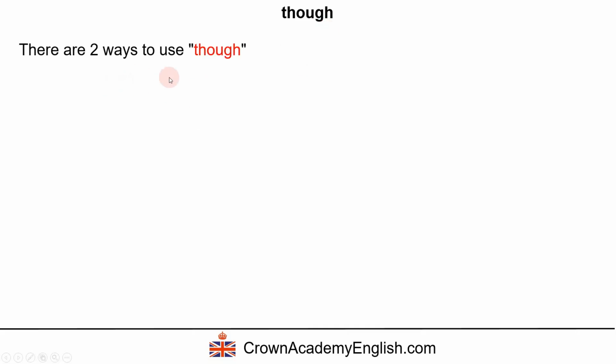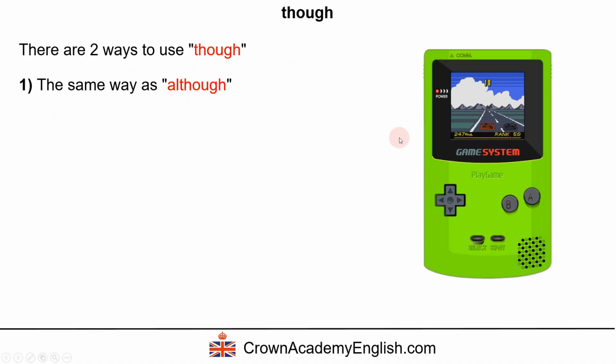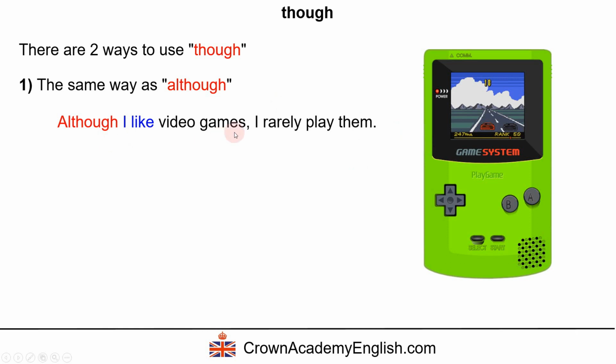Well, there are two ways to use though. The first way is exactly the same as although. Okay, it's exactly the same meaning and form. Example. So we can say, although I like video games, I rarely play them. Or you can say, though I like video games, I rarely play them. These two are exactly the same meaning and form. Okay, so it's a personal choice for you. I personally prefer although.